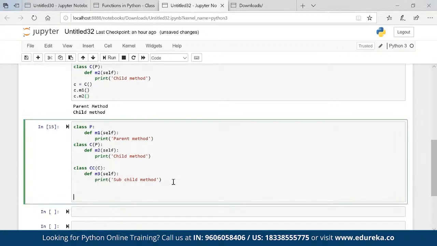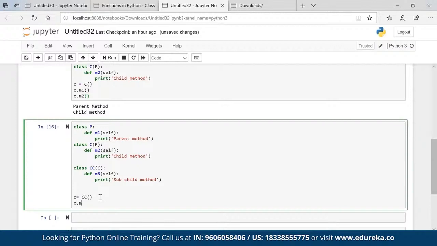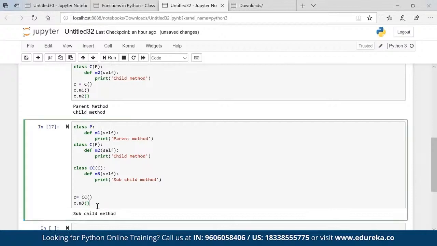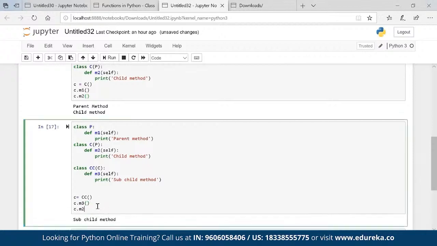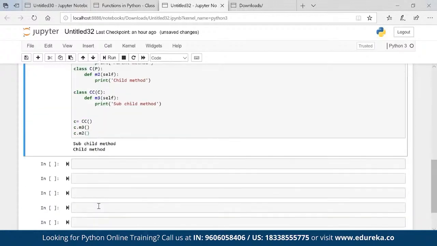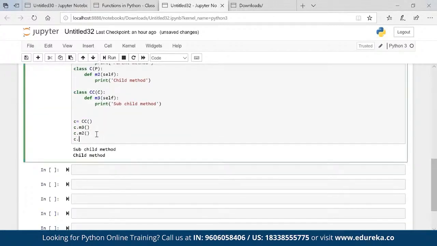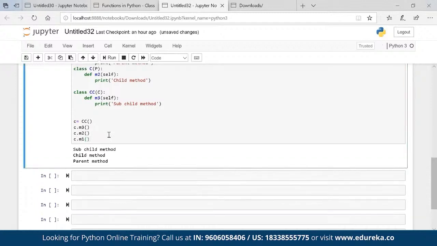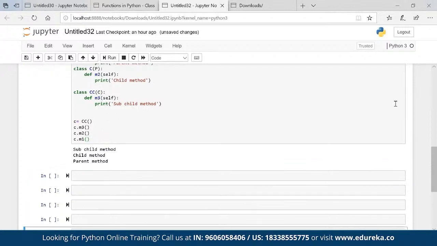Now if I create an object C is equal to CC, it will have all the properties of CC, C and P. So if I check C dot M1, or let's first write C dot M3, it's running fine. C dot M2, it is also running fine. C dot M1, it is also running fine. So basically CC has all the properties of above parents, and this is known as multi-level inheritance.